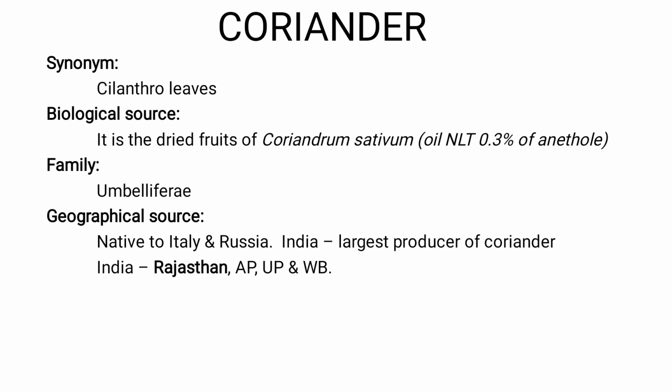Superb. So geographical source. If you see the past history, coriander is native to Italy and Russia, right? But at present, India is one of the largest producers and exporters of coriander fruits. In India, Rajasthan, Andhra Pradesh, Uttar Pradesh and West Bengal are the main cultivators when compared to other states. But it is cultivated in nearly all the states of India, right?